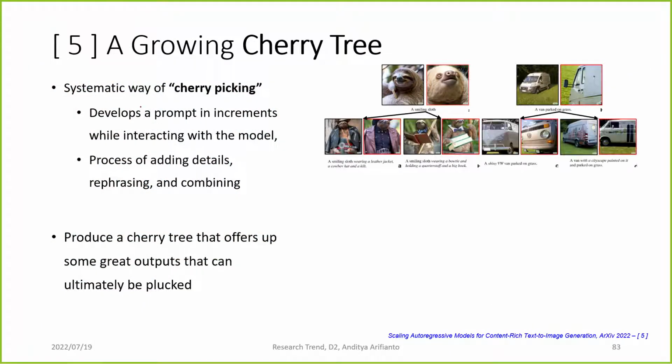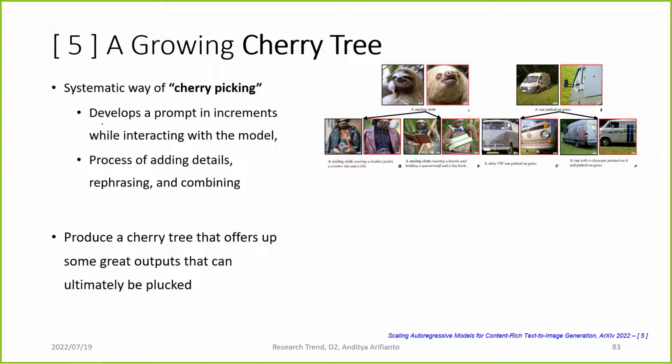And lastly, they also introduced the concept of a growing cherry tree. They criticize that, like any other research publication, they cherry-pick the images and the prompts that will look good in their paper. But here, they show how they do the cherry-picking. They don't just show the good image, but they tell us how they arrived at that image. So it is a systematic way of cherry-picking.